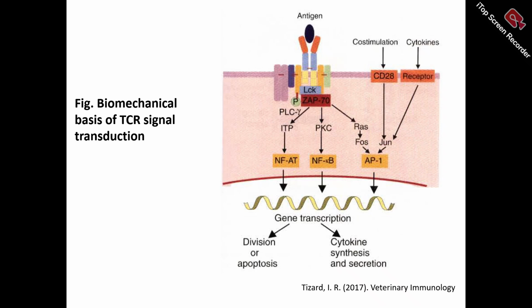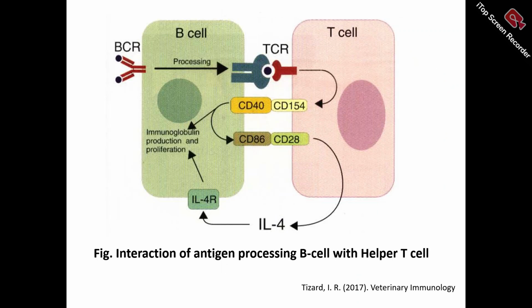This is the biochemical basis of TCR signal transduction. The outcome of the TCR, or you can say TLR PAMPs, is the triggering of ZAP70 protein that ultimately activates NFAT, NF-kappa B, and AP1 signal transduction pathways, which are going to do gene transcription, and then there is production of cytokines.